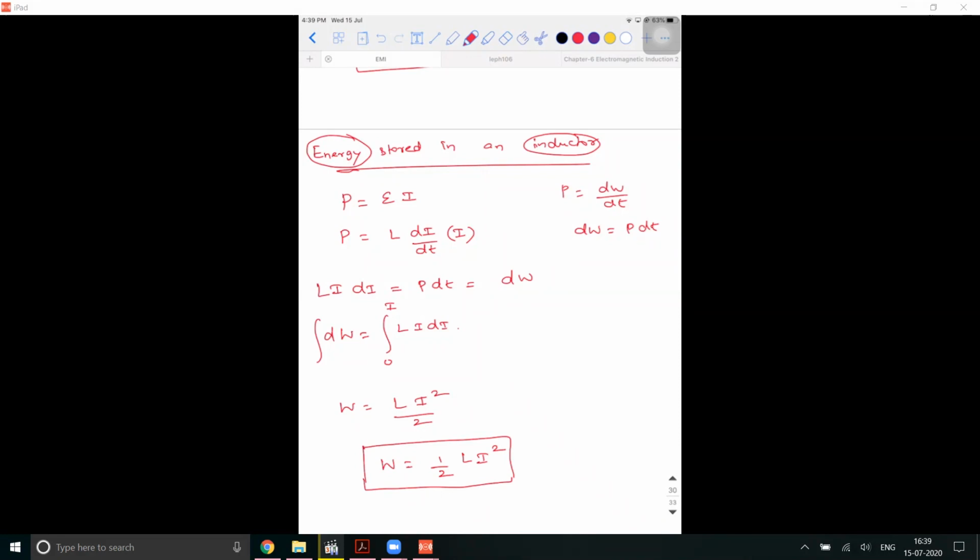You can make a note: energy is stored in the inductor in the form of magnetic field. Clear? So this derivation can also be asked, or they can ask you problems based on this derivation. So that's it. This is all about induction. The next concept that we are going to see is called